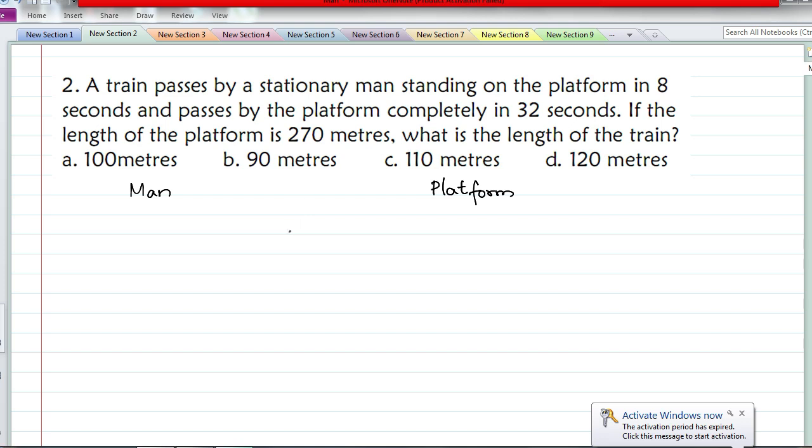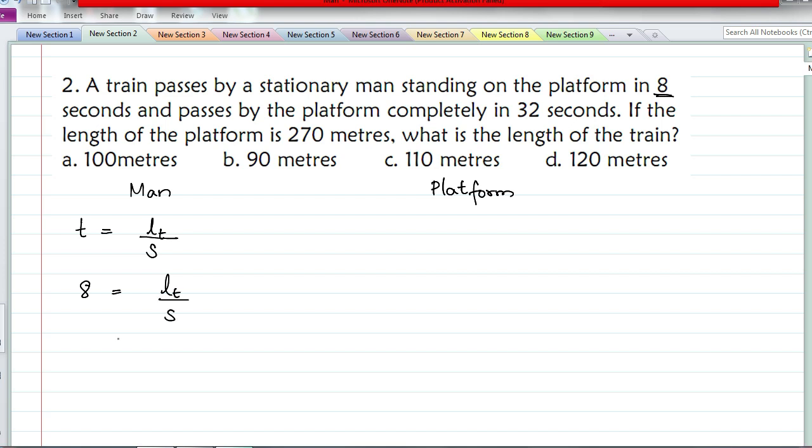Now this type of question we have already solved in that video. If you have seen that video, you will know how to solve this question. So time taken is length by relative speed. So length of the train divided by speed. Here time taken is 8 seconds. Okay, 8 seconds is equal to length of the train by speed. From this I can write length as 8S.